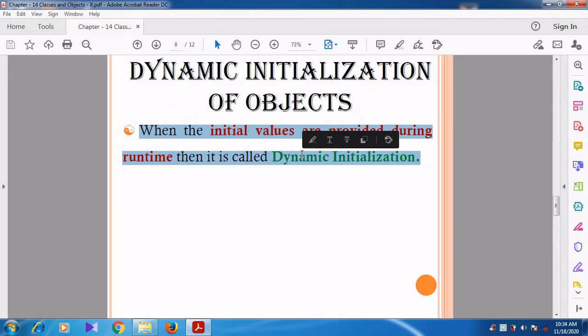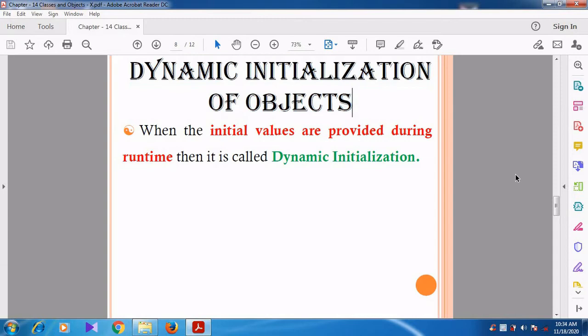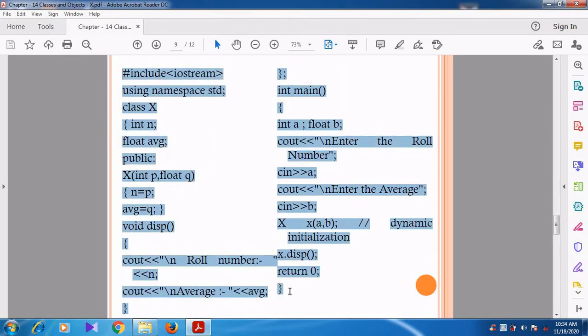Here we are going to discuss the topic dynamic initialization of objects. That means the values for the object will be given at runtime. So that is called dynamic initialization. Now let us see the program.